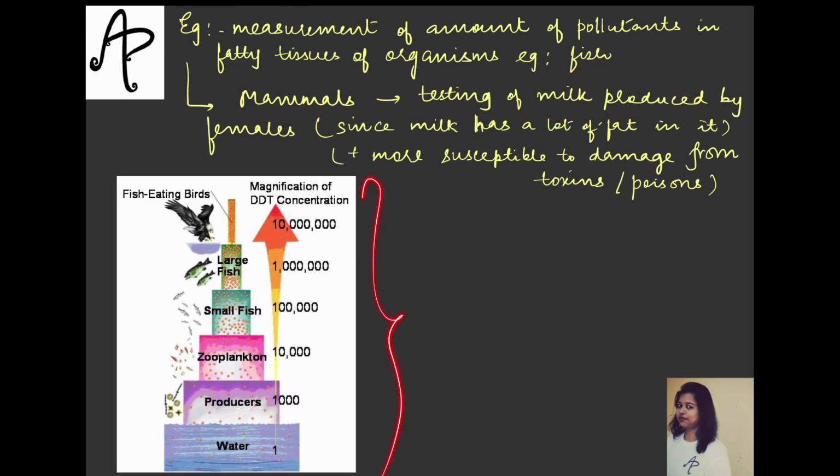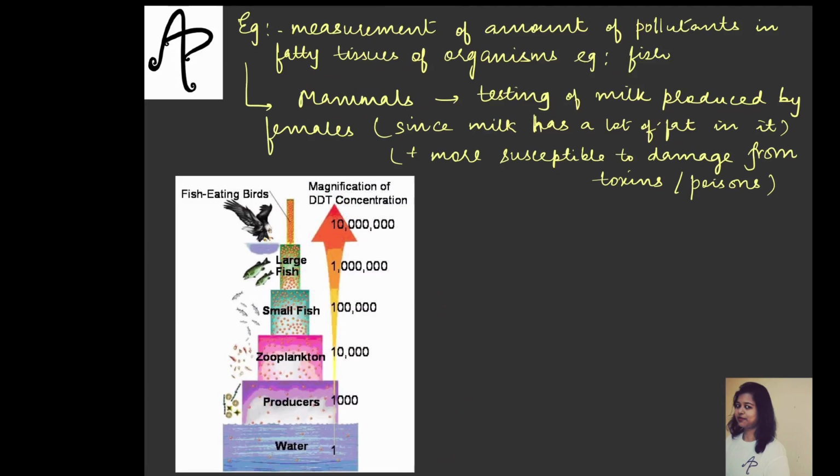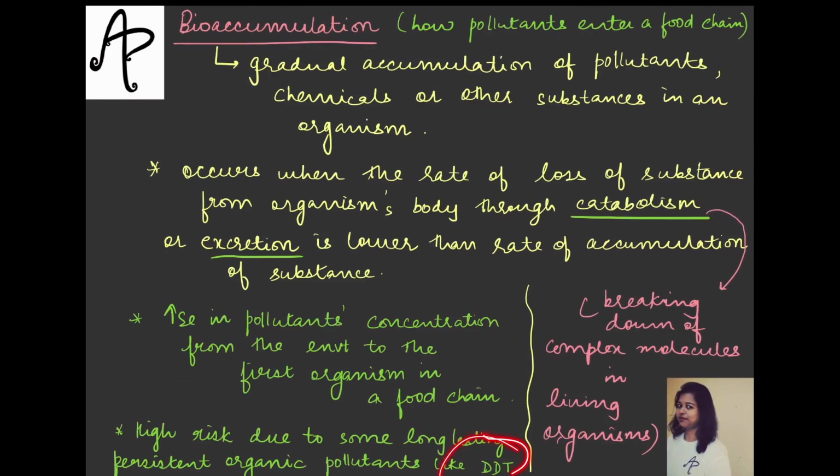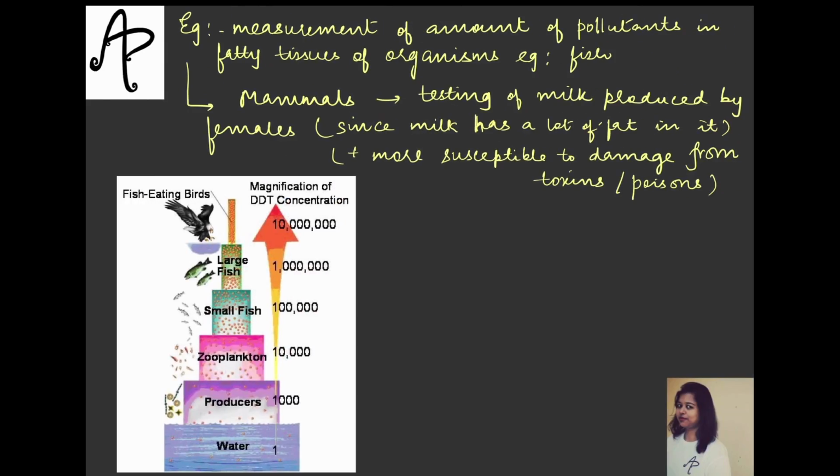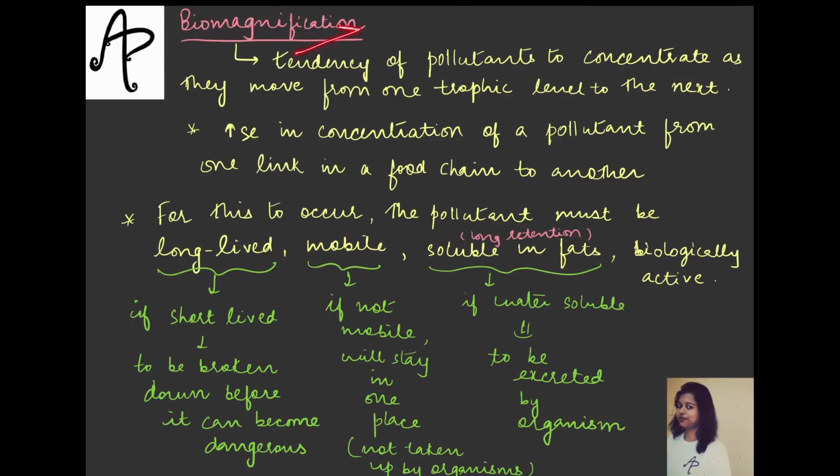And this is just one example through the image which helps you to understand. For example, जैसे अभी आपको DDT की बात कराई थी ना, the persistent ones, ठीक है, उसके कॉन्सेंट्रेशन को लेके एक एग्जाम्पल दिया हुआ है कि if in water, let's say, that is present, and that can happen, let's say, through industrial sewage or somewhere some dirt released, you know, water pollution has a number of causes, ठीक है. तो यहाँ पे let's say अगर हम DDT कॉन्सेंट्रेशन का अगर हम बोलते हैं कि 1 लेवल होगा, so it keeps on increasing as we move along,